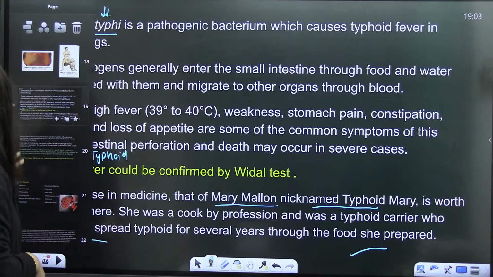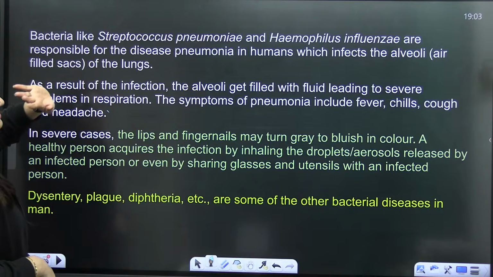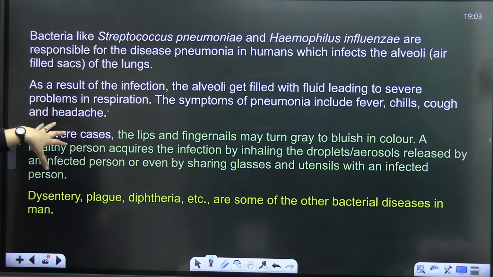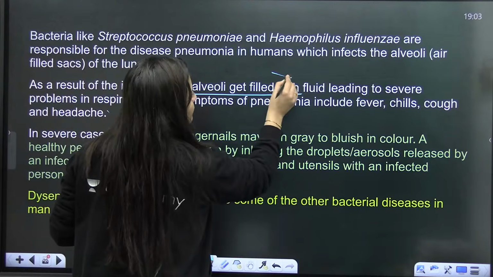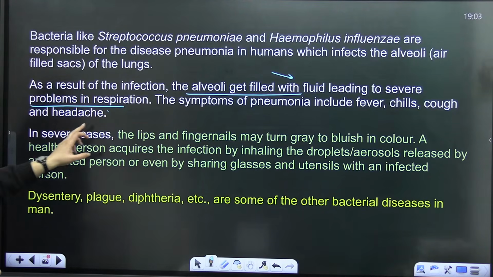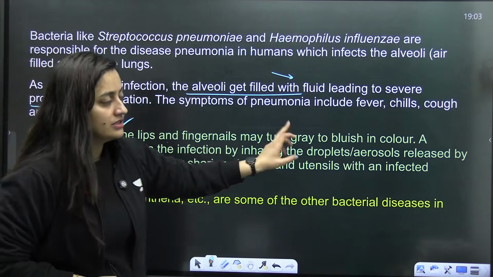So this is all about this part. And then Streptococcus pneumoniae, Haemophilus influenzae, right? They are responsible for pneumonia. Done and discussed. So the alveoli will get filled with fluid, due to which severe problems in respiration will be there, and that can result in the lips and fingernails turning grey and bluish.